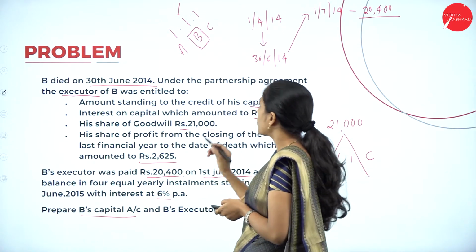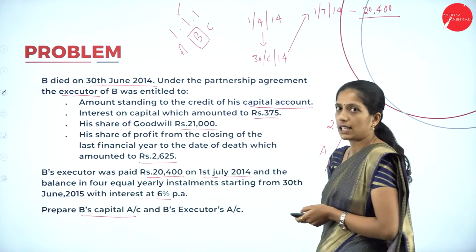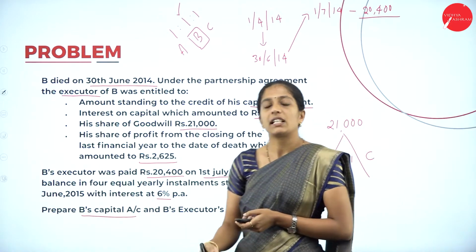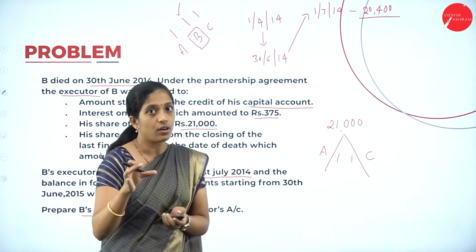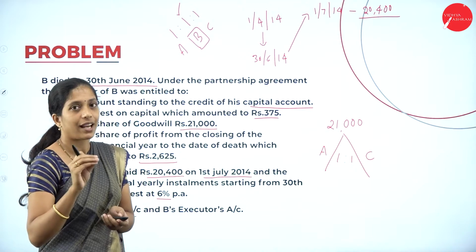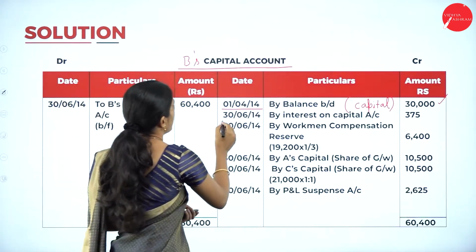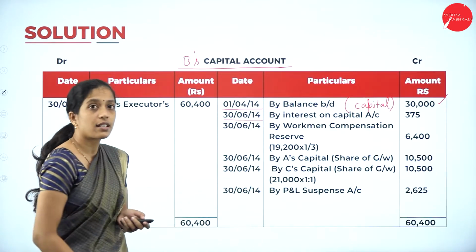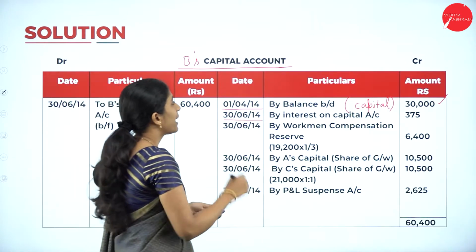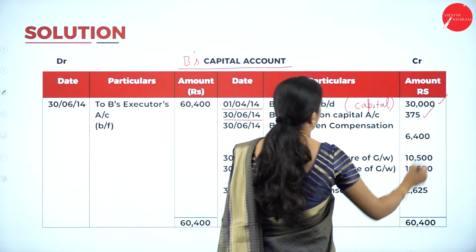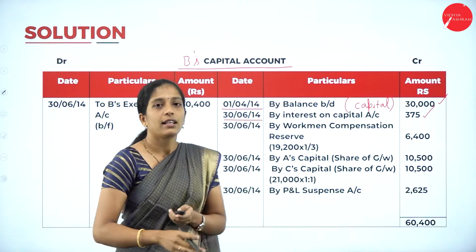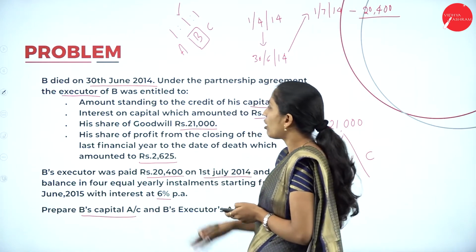So interest on capital which amounted to rupees 375. Here they have directly given the interest on capital amount. So no need to calculate the percentage. So we can directly write by interest on capital. On which date? On the date of death. That is 30th/6/2014 by interest on capital 375. Okay. Next. His share of goodwill.